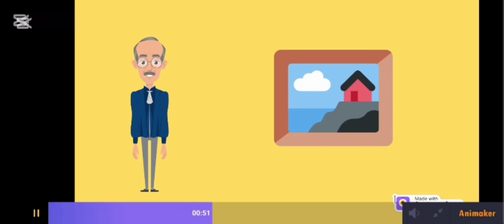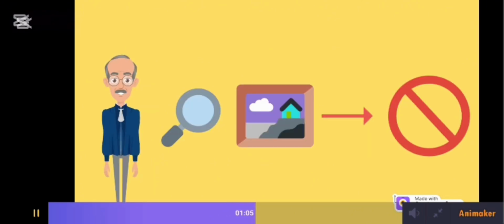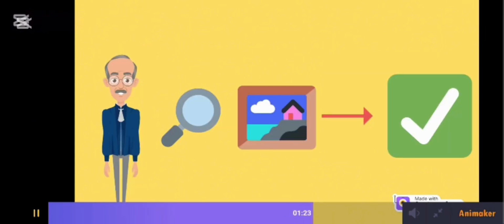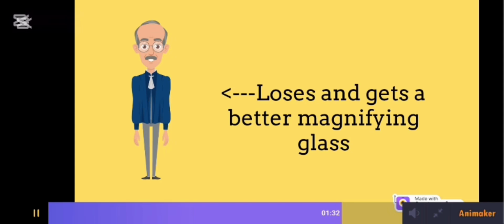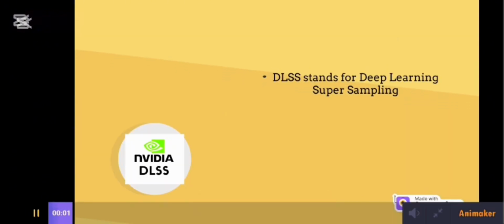Example, we have a painter and a museum director. The museum director first sees the original painting, then the painter creates and gives him a different painting, and the museum director, after he checks it out, finds it is fake. Then the painter paints a new one, and the director checks it and says that it's real. Then the director gets a better magnifying glass. As a result, he finds out that it is fake.